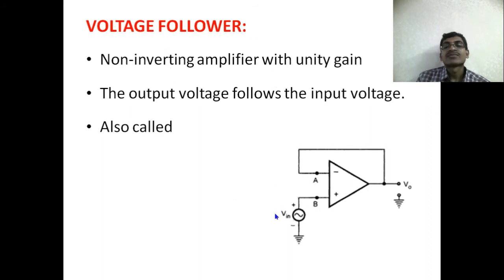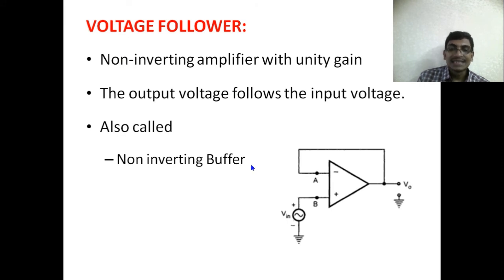There are many names for this voltage follower circuit. It is also called a buffer, and in this case a non-inverting buffer. In the sense that it is just propagating the signal from one stage to another stage. When we give VIN, V0 is also equal to VIN, because the voltage follower has a gain of unity. Only 1 is the gain of our voltage follower.